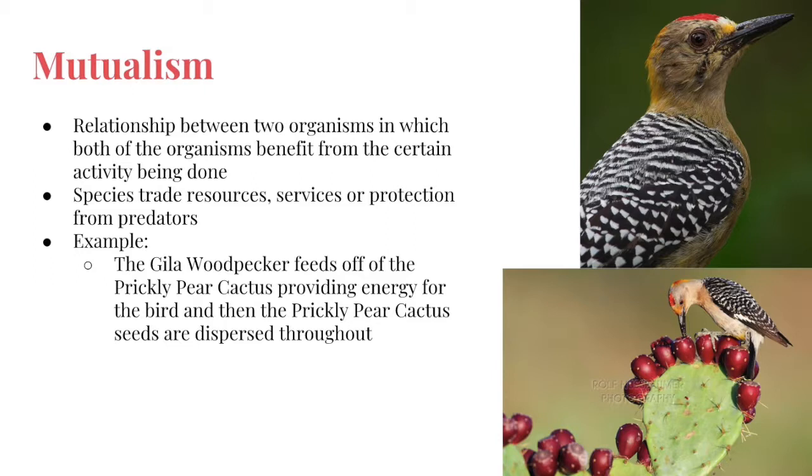Mutualism is the relationship between two organisms in which both of the organisms benefit from the certain activity being done. The two species may trade resources, services, or protection from predators in this mutualistic relationship. An example in the desert is the yellow woodpecker and the prickly pear cactus. The woodpecker is able to feed on the fruit supplies on the prickly pear cactus as a source of energy. By doing this, the woodpecker can disperse the cactus's seeds, further benefiting both of the organisms.